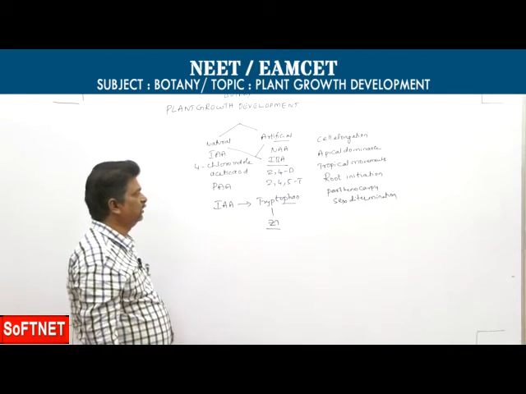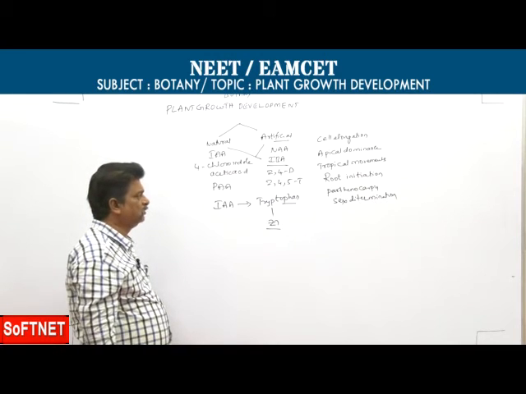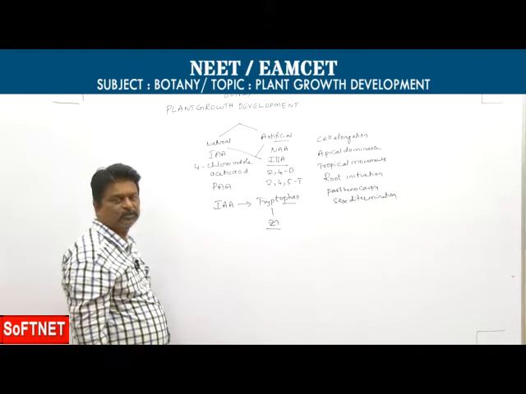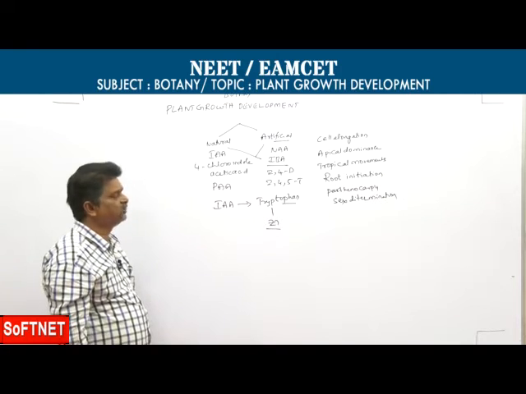So: cell elongation, apical dominance, tropic movements, root initiation, parthenocarpy, and sex determination. First one, cell elongation.